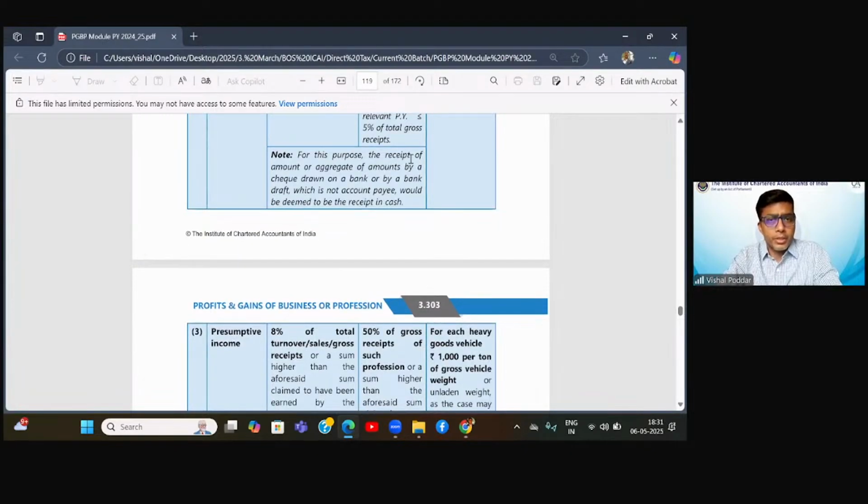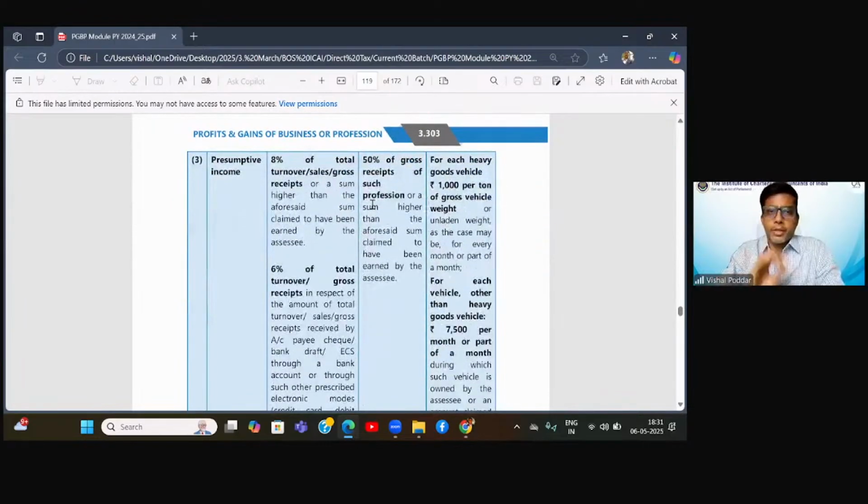For the purpose of this section, the receipt of amount or aggregate of the amount by cheque drawn on bank or by bank draft, which is not account payee, would be deemed to be receipts in cash. So we already know this point right from 40A(3), that either account payee cheque or account payee draft or the notified banking channels, anything would be acceptable. But cash, bearer cheque, or even crossed cheque would not be acceptable. Same rule continues over here. Now we come to this point where there was a specific question of Ishan. So it will get answered here. Plus, if anybody else has any particular doubt, that also will be answered here.